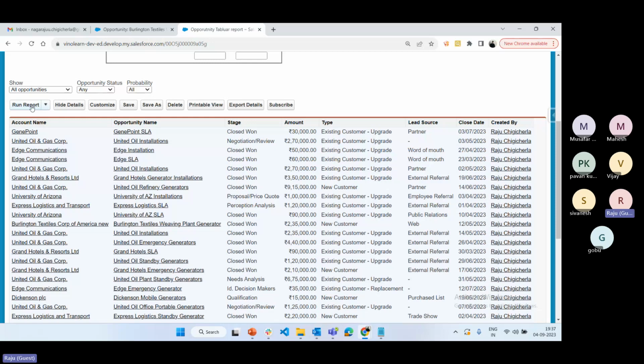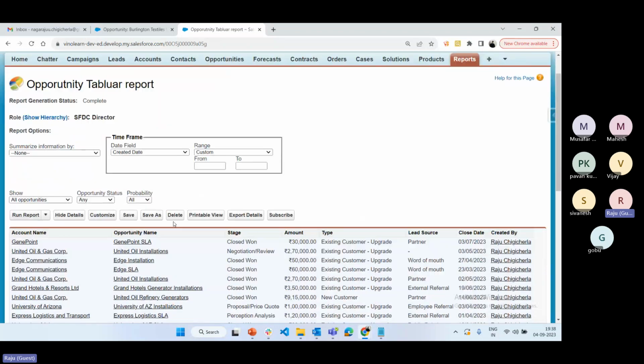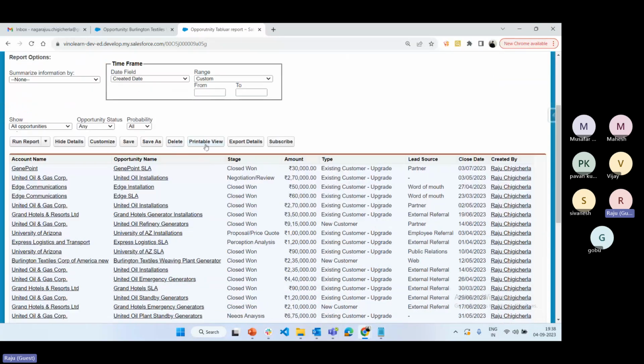So hope you're clear. I will come later to schedule opportunity. Now customize means if you want to add any customization, remove a field or modify the report, then you can click on customize. Save as, delete, already you know. Printable view, export details, subscribe. Okay, this we'll discuss now.